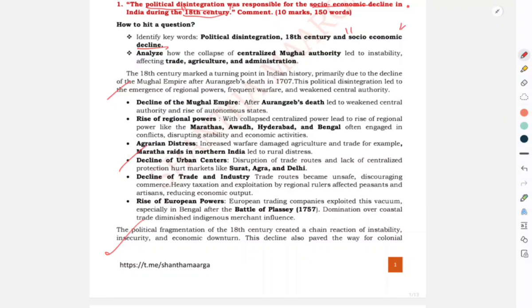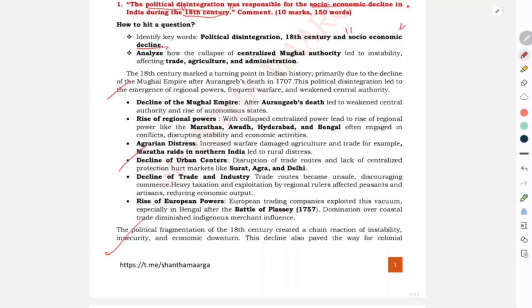He was one of the most powerful rulers of the Mughal Empire. His death led to the emergence of regional powers that marked the instability in the Indian power system and weakened the central authority. Next, the body should give the reasons for political disintegration and socio-economic decline.